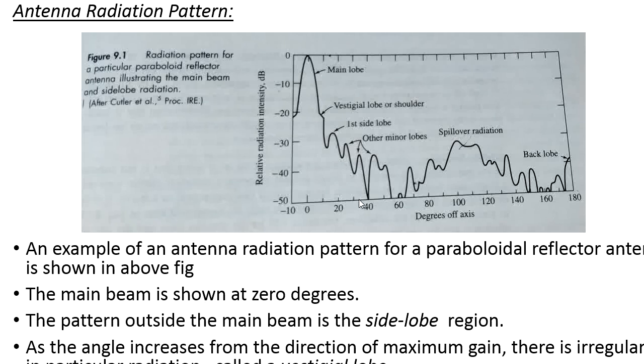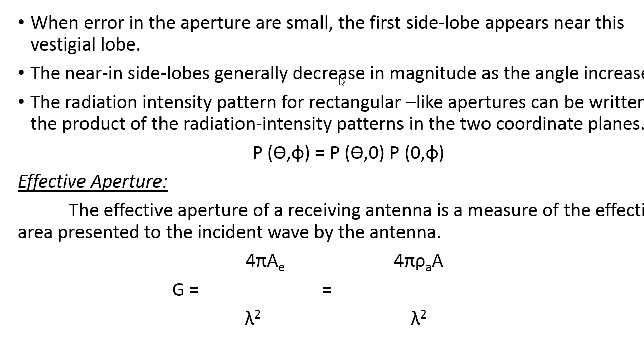If I want to get the side lobe, it means there will be less error in the aperture. Whenever there is less error in the aperture, the first side lobe will appear next to the vestigial lobe. What do you mean by aperture? Aperture is the area that is exposed in order to receive the electromagnetic signal. How much area is affected by receiving the electromagnetic signal, nothing but the radio frequency signal? That is what we call the aperture.